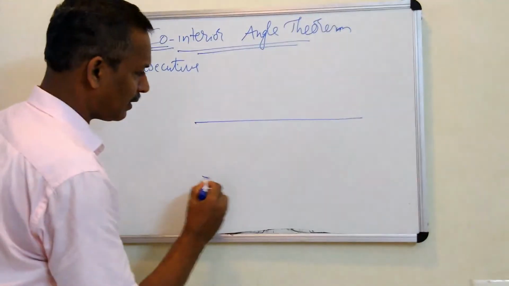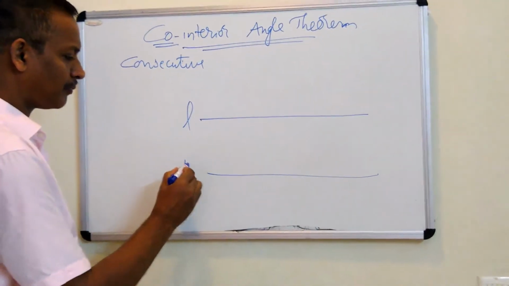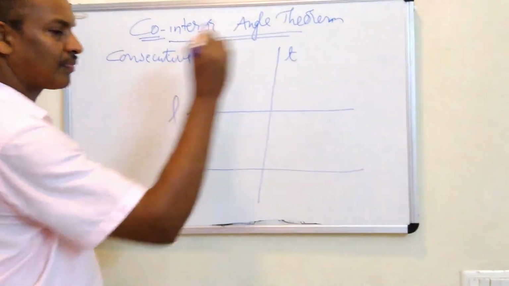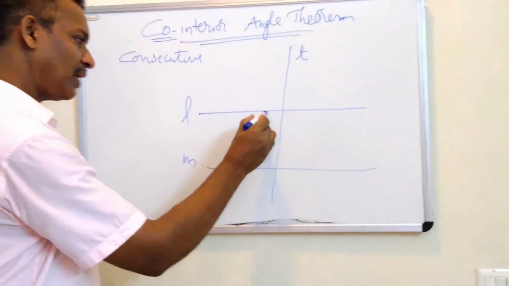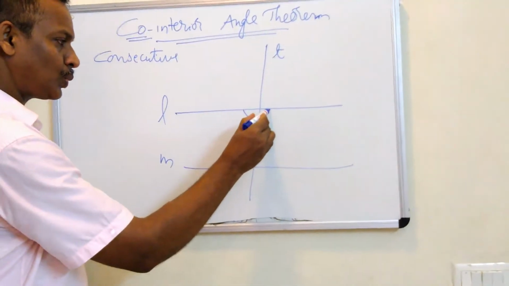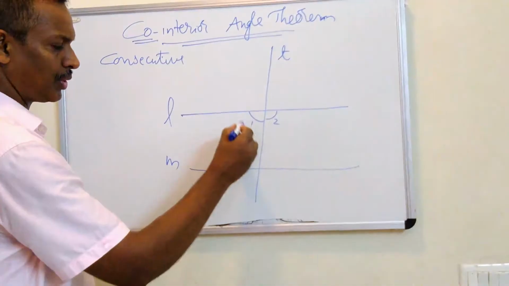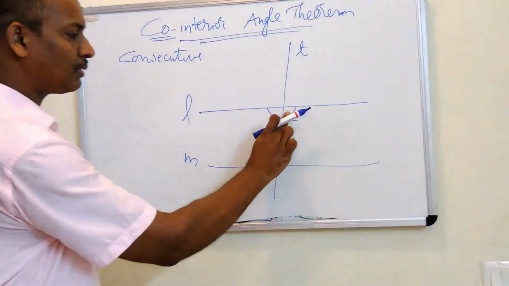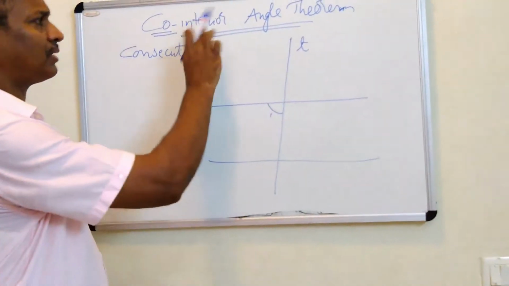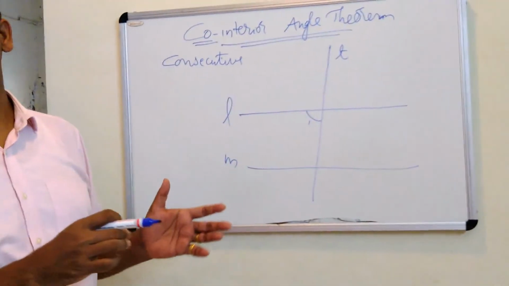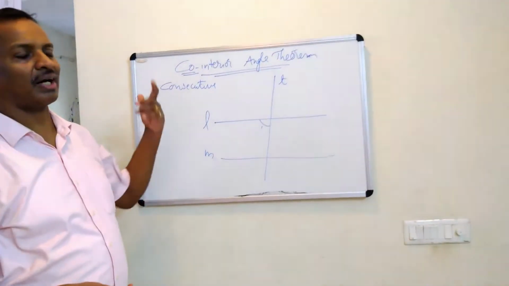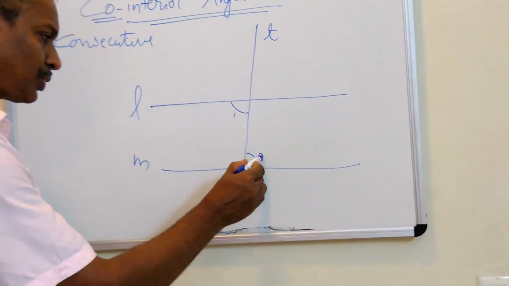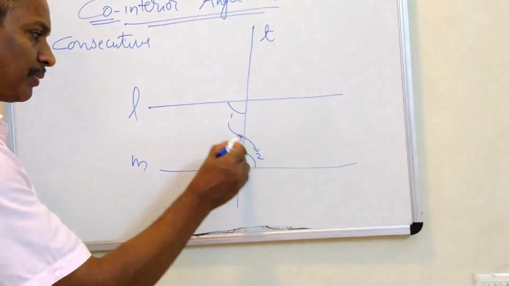These are two parallel lines, L and M. They are intersected by a transversal T. Then the angles 1 and 2, we already named them. We know it. 1 and 2 form a linear pair. So it will not be this, because once it is named a pair, second time we will not name it by another name.